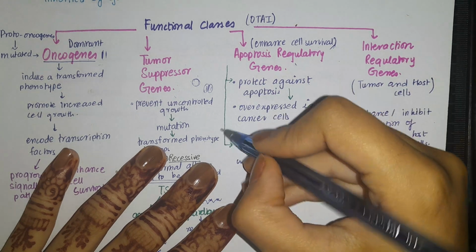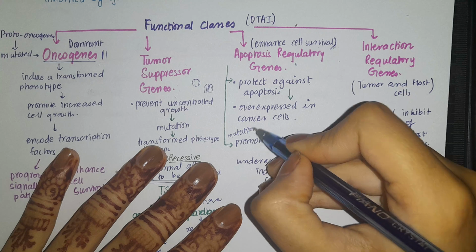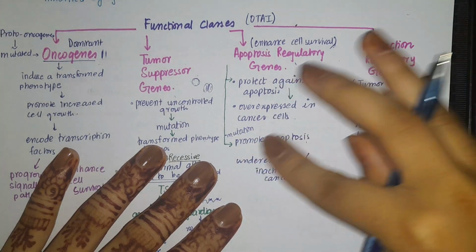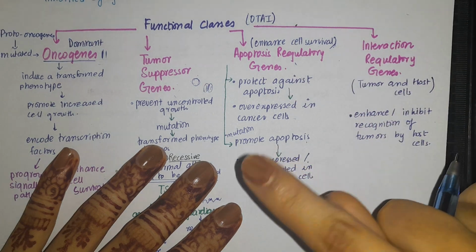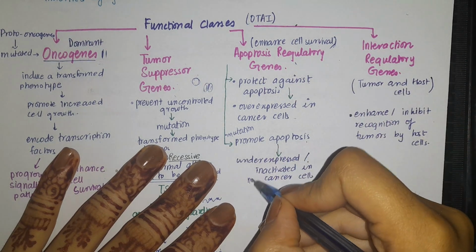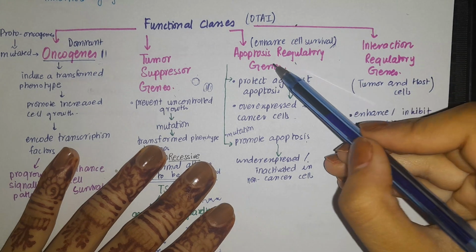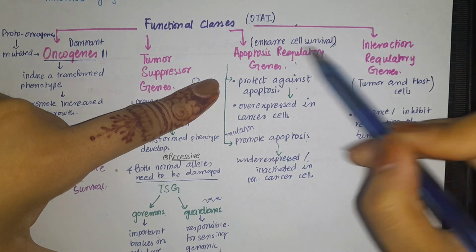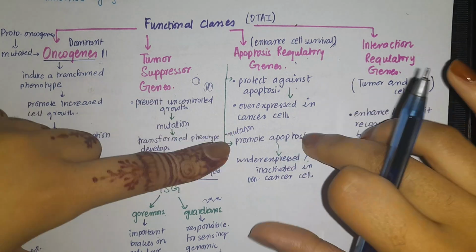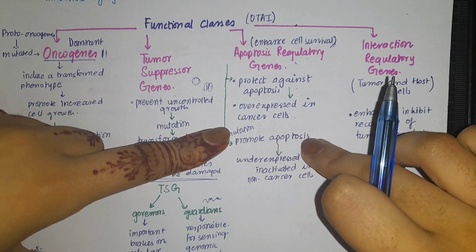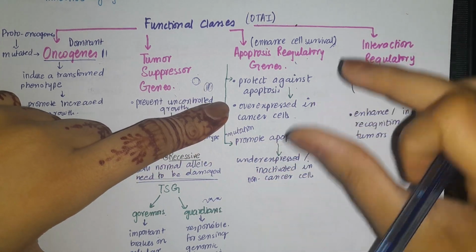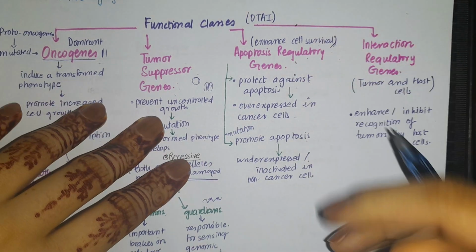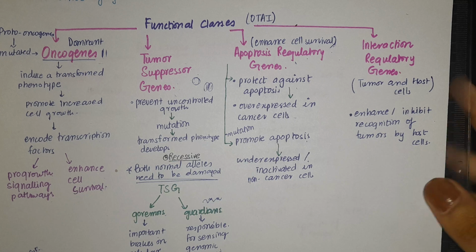And whenever there is any type of mutation in the apoptosis regulatory genes, they will promote apoptosis, and hence they are underexpressed or inactivated in the non-cancerous cells. So apoptosis regulatory genes protect against apoptosis, and they generally support the cancer cells. Whenever there is a mutation, what will they do? They will promote apoptosis, and that promotion of apoptosis, that suppression of this gene, will help us in therapy to promote apoptosis and hence remove the cancer cells.